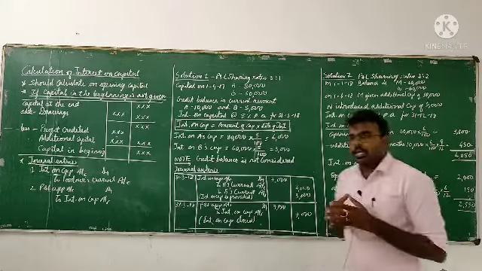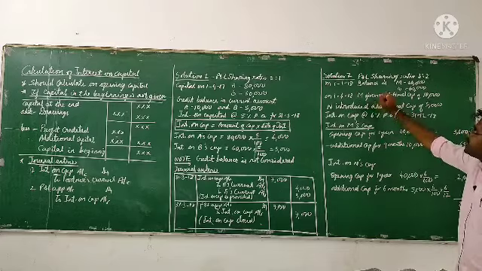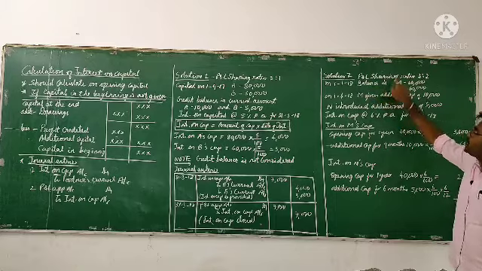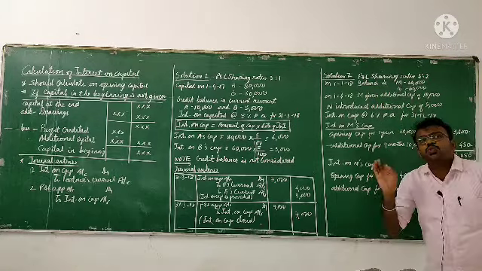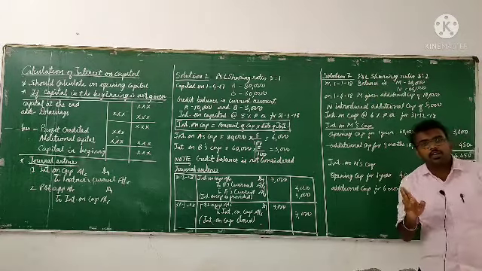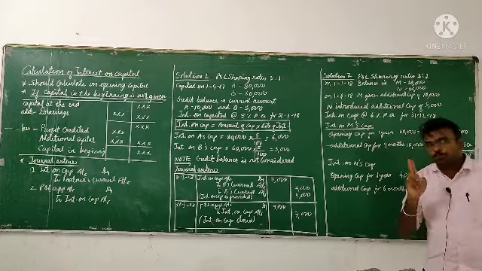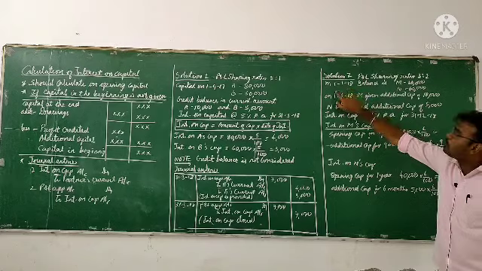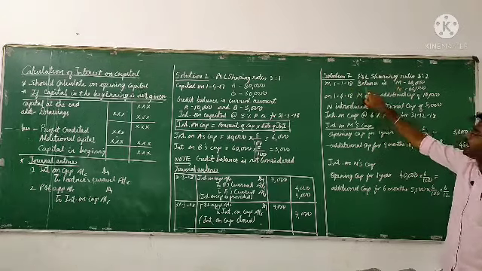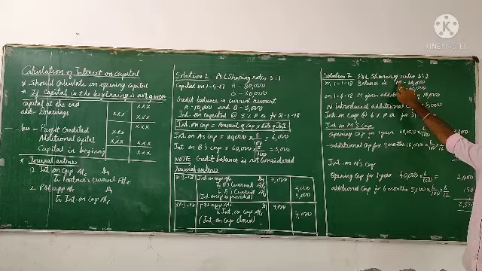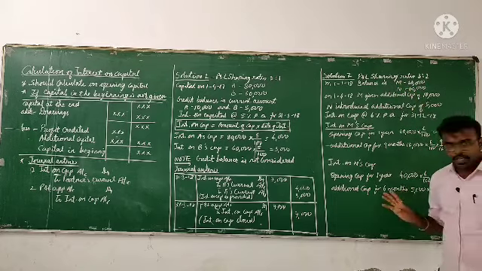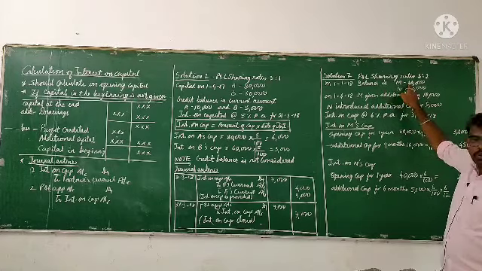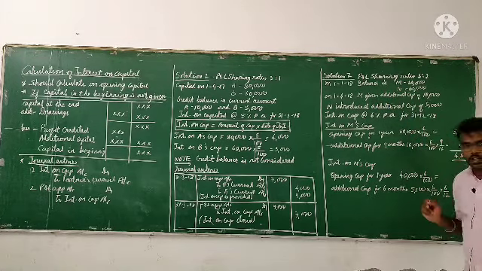So now come to the second illustration. The second illustration says there are 2 partners, M and N, sharing the profit and losses in the ratio of 3:2. In which ratio are they sharing the profit and losses? 3:2. Now, on 1st January 2018, their capital balances are 60,000 for M and 40,000 for N. So on January 1st, M has a capital of 60,000 and N has a capital of 40,000.